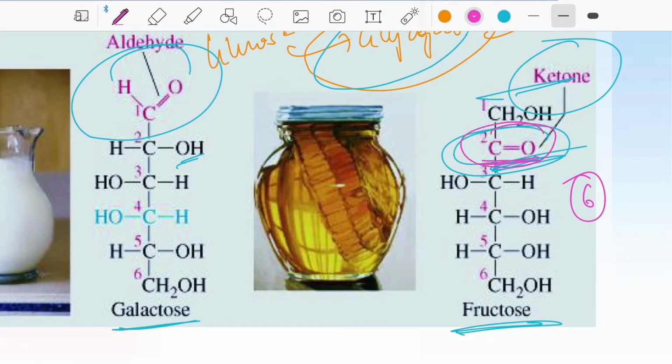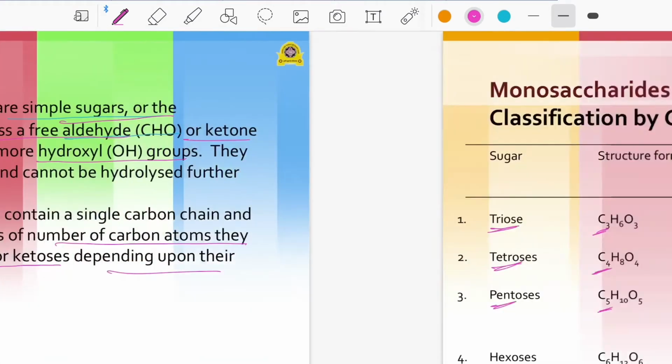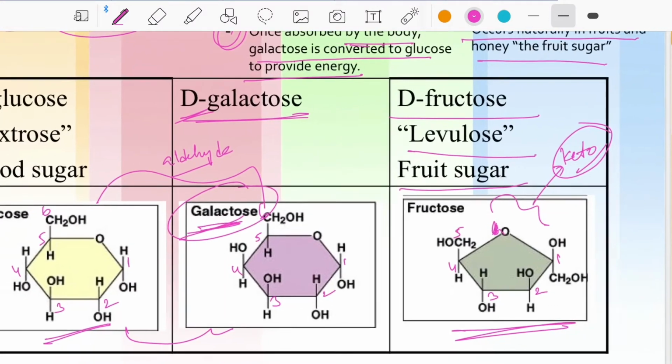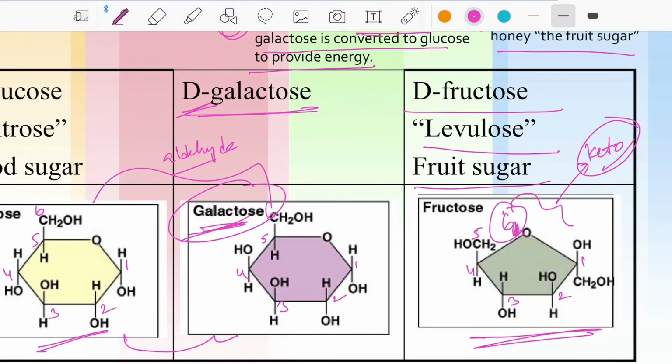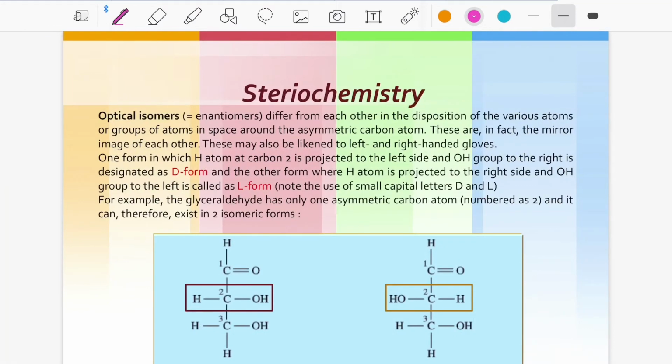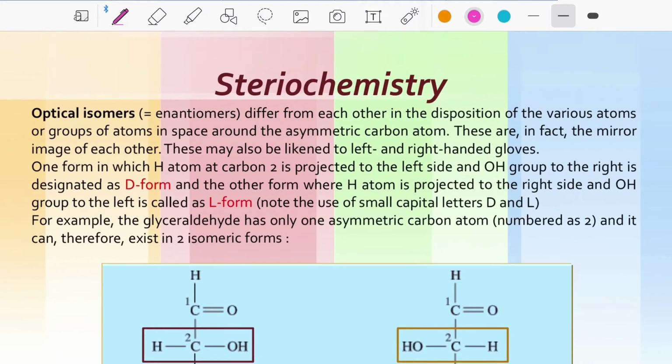Here in case of O, there is a carbon atom. There are 6 carbon atoms. And then you go for stereochemistry.